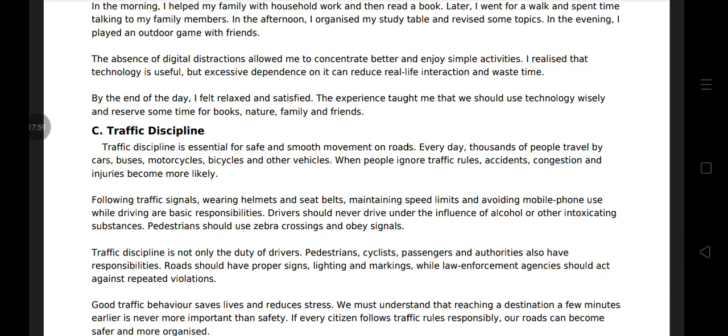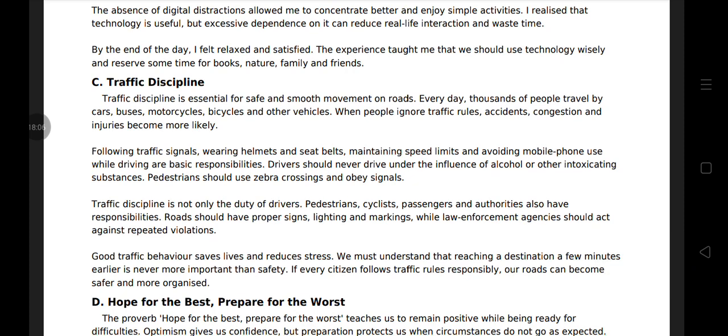Essay 3. Traffic discipline. Traffic discipline is essential for safe and smooth movement on road. Every day, thousands of people travel by cars, buses, motorcycles, bicycle, and other vehicles. When people ignore traffic rules, accidents, congestion, and injuries become more likely. Following traffic signal, wearing helmet and seat belt, maintaining speed limit, and avoiding mobile phone use while driving are basic responsibility. Drivers should never drive under the influence of alcohol or other intoxicating substances.